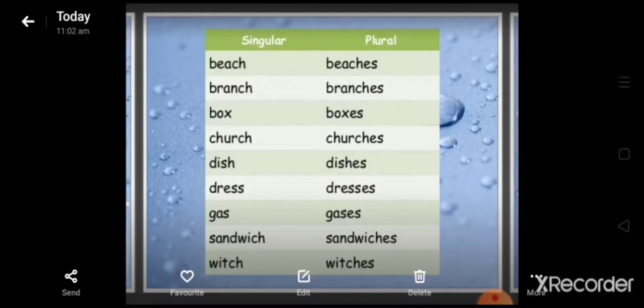Here you can see a very common thing that we saw in the earlier clip, that each and every word ends with ch, x, ss or s. So we can remember that we always put es. This we have to always remember.